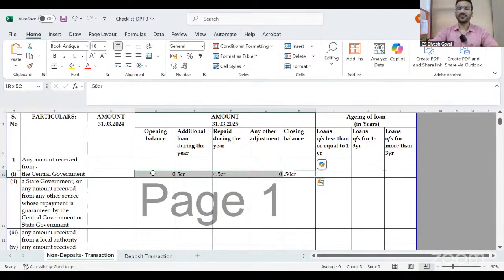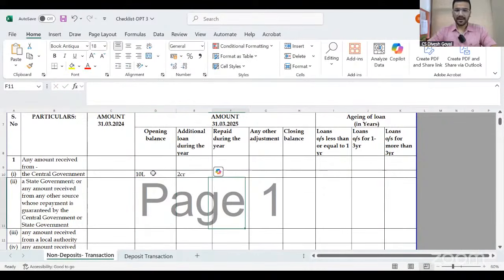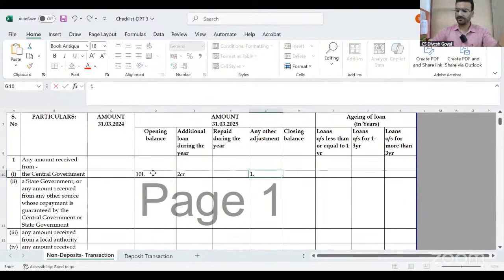Same example for advance from customer. My opening balance for advance from customer was 10 lakh. During the year, I have received advance from customer 2 CR. And I have repaid, I will not say repaid, but I have provided the services to the customer of 1.5 CR during the year. Then my closing balance will be 0.06 CR. So like this, you have to mention the advance from customer details also.